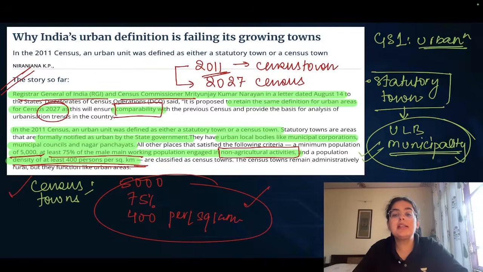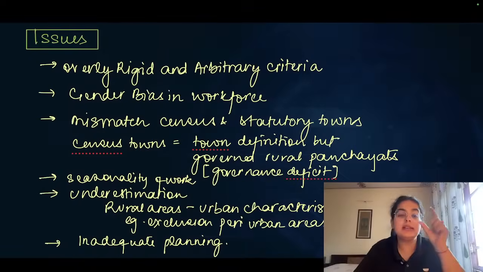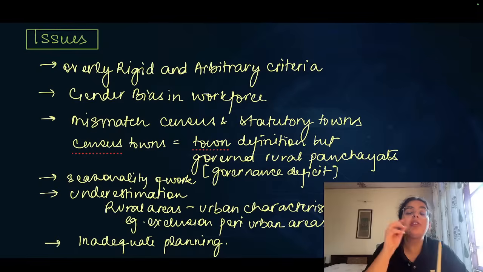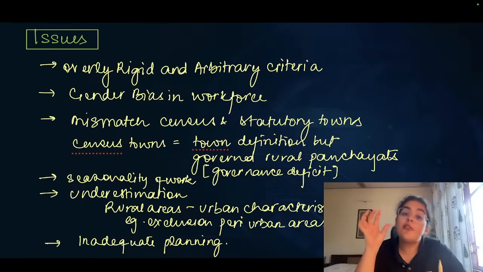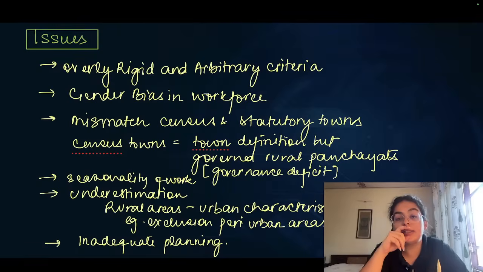So let's understand what the problems in this definition are. The author says one of the major issues is the overly rigid 400 persons per square kilometer, 75%, 5,000 and above. It is an overly rigid and arbitrary criteria.